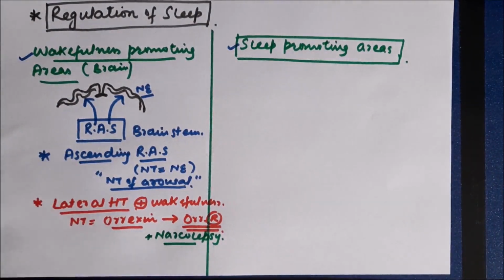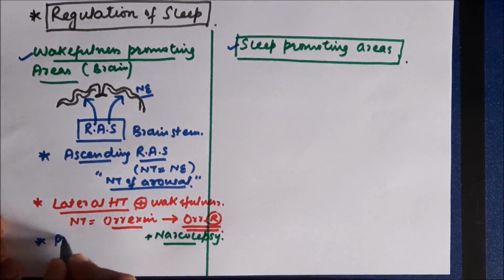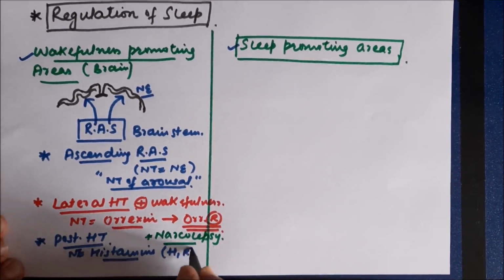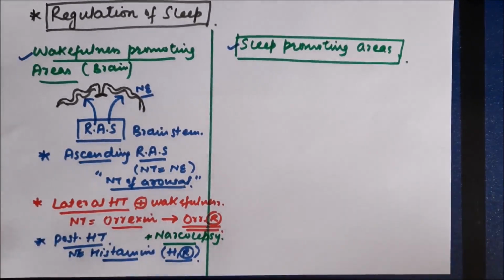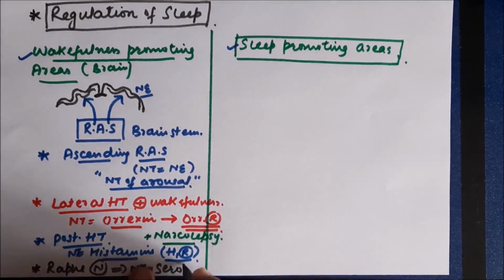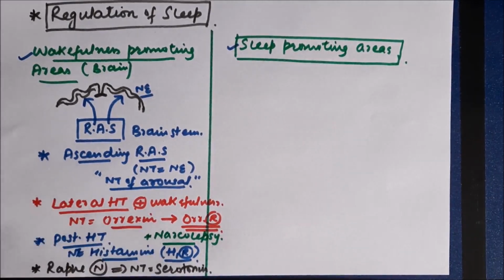Now another area of the brain, again it's located in the hypothalamus, in the posterior hypothalamus. It also promotes wakefulness, and the neurotransmitter here is histamine, which exerts its effect through the H1 receptor. So H1 agonists are useful in promoting wakefulness. So histamine promotes wakefulness. Another area is the raphe nucleus. The neurotransmitter here is serotonin. It also promotes wakefulness. So these were all the wakefulness promoting areas.